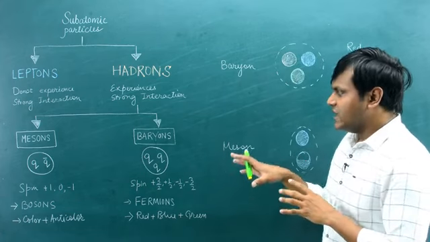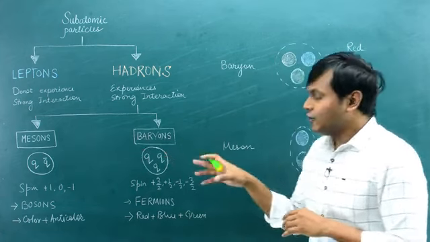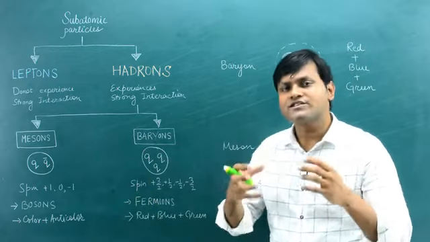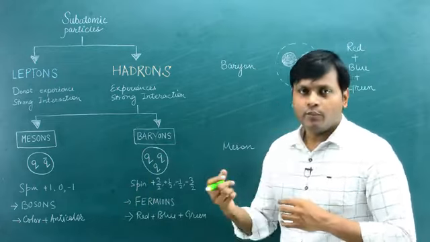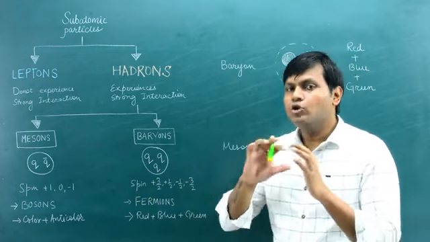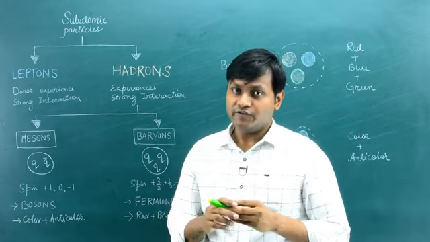Essentially, what I want to say here is that these mesons and baryons, which are made up of quarks, arise as a result of quarks coming together to create these composite particles, and the properties of these composite particles can be understood by looking at how the quarks come together in the first place.